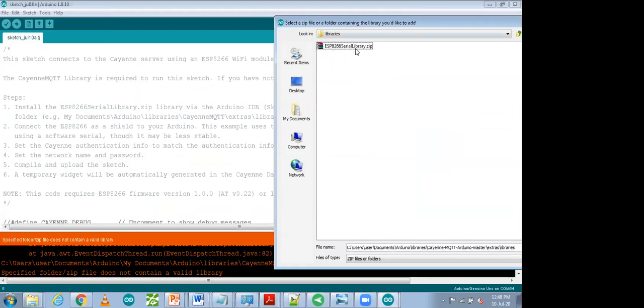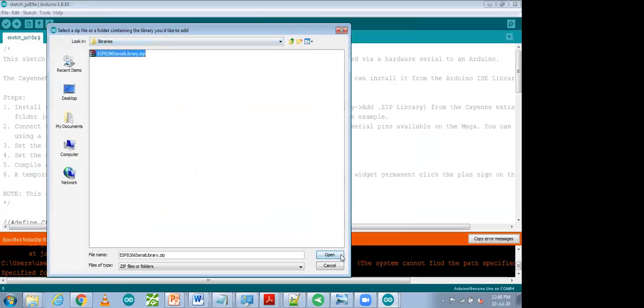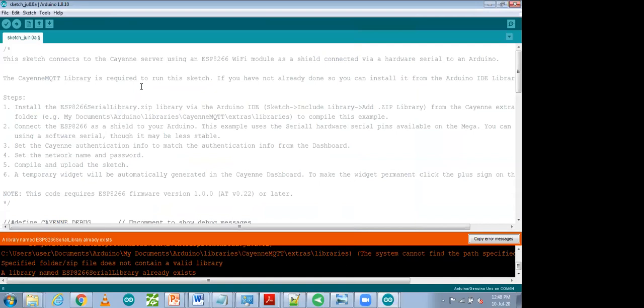Over there this file is. We have to select it. So this zip file we have to select and open it. Meaning we have to directly add this library also. That is the second library. You can directly download it separately from the internet, or if that library is already available in your earlier libraries, then you can use that also. So I added my library, saying the library name already exists because I have already added it previously. So now what we have to do is verify it.